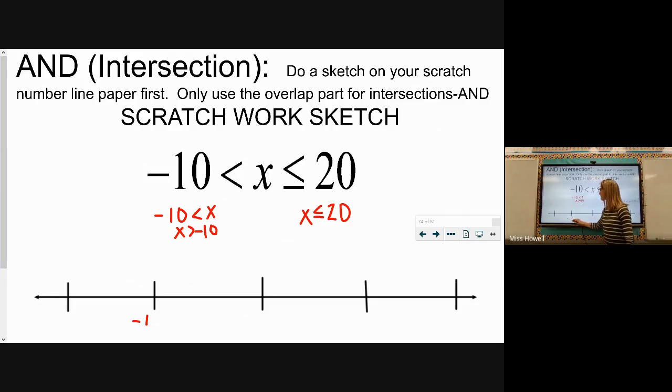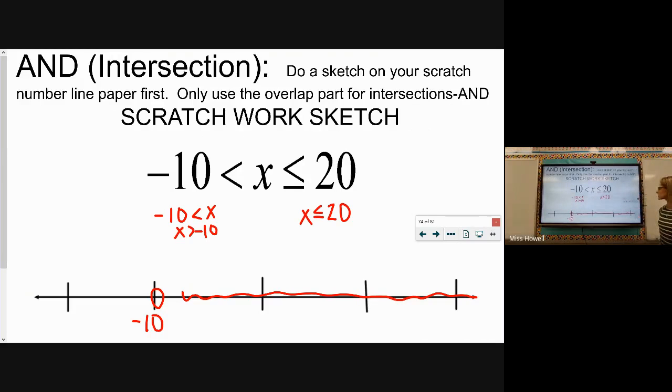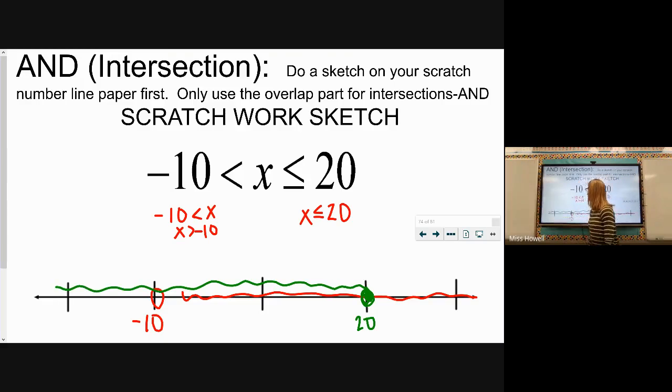So we have -10 here with an open circle, and it would shade this direction. I'll go ahead and change my pen color here. That might help us a little bit. All right, our second one starts here at 20 with a closed-in circle, and less than would take us to the left. So this one's going to go this direction. And we only keep the part where we have both red and green, where they overlap with one another.